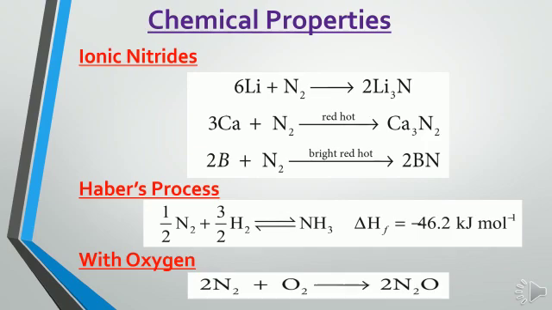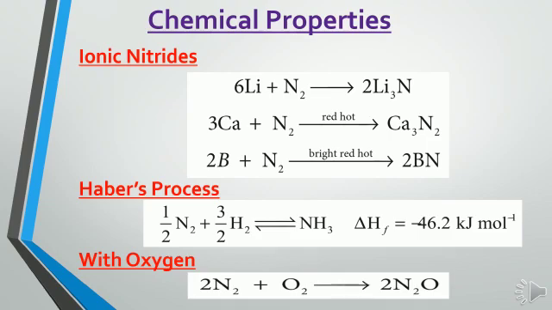Second chemical property, Haber's process for the synthesis of ammonia. 1/2 mole of N2 plus 3/2 moles of H2, an equilibrium reaction, gives NH3. That is the synthesis of ammonia. For the reaction, delta Hf is equal to minus 46.2 kilojoules per mole. Delta H is nothing but the change of enthalpy for the formation reaction. It is a negative value, so the reaction is exothermic in nature. That is one of the important methods for the synthesis of ammonia.